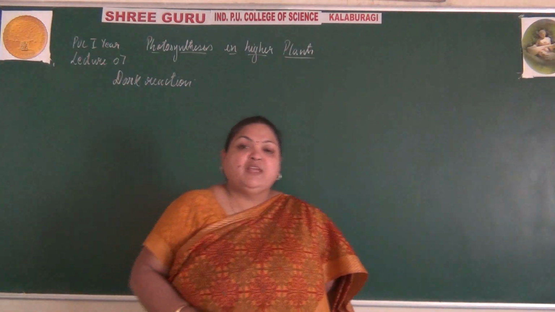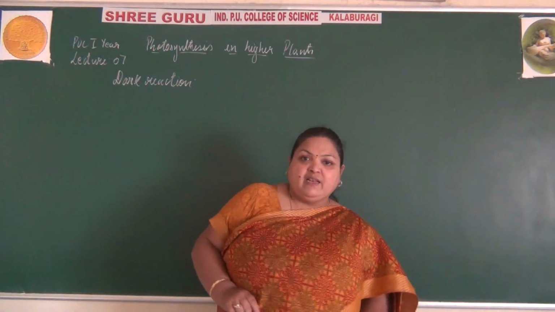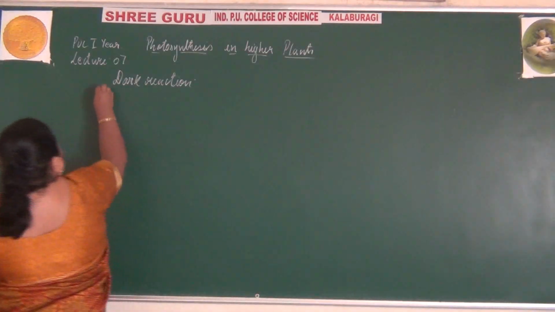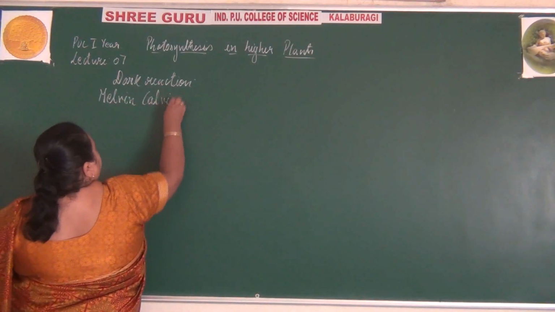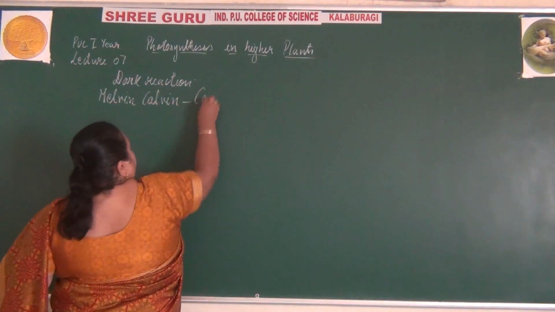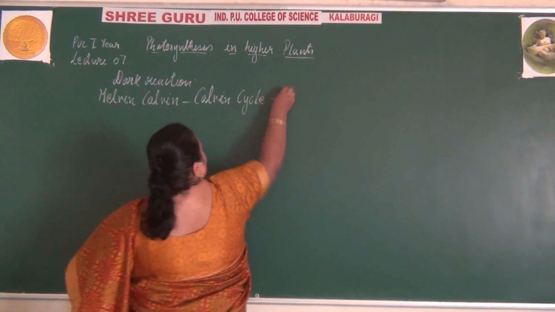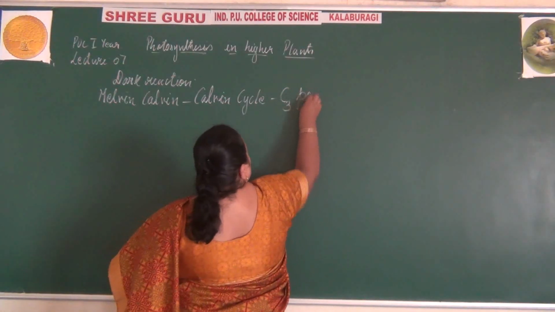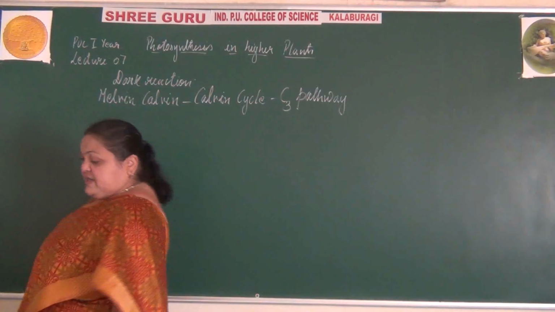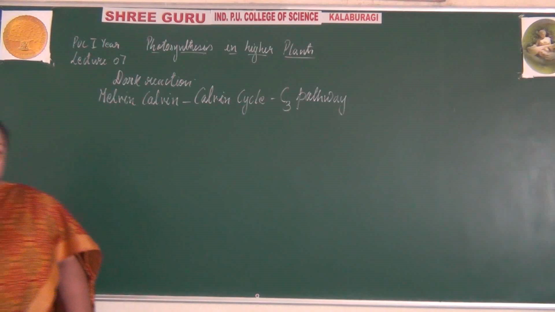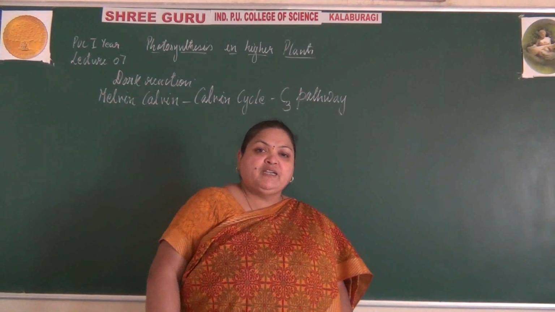The C3 pathway was discovered by Melvin Calvin, and it is also called the Calvin cycle or C3 pathway, where the process is divided into three important steps.